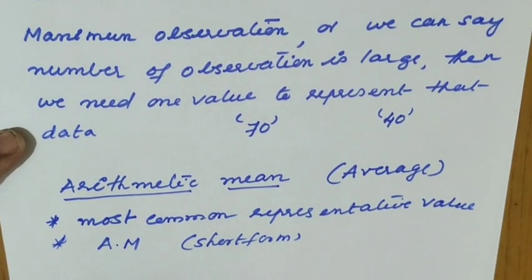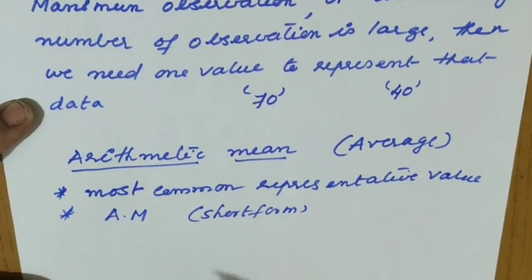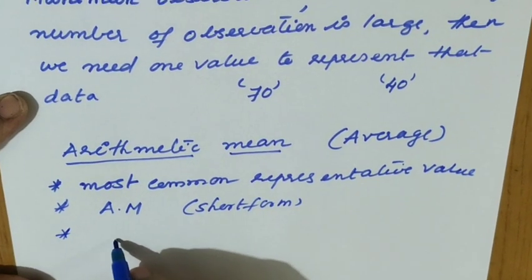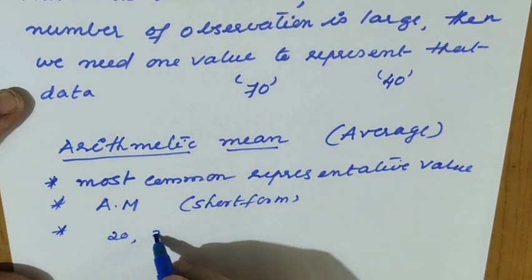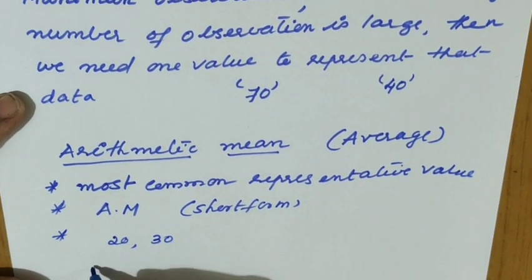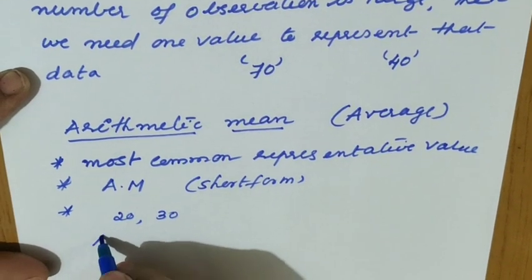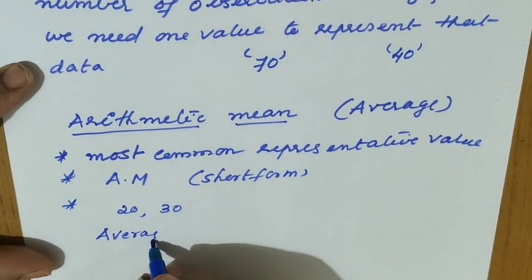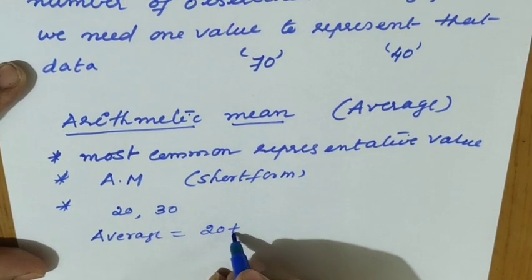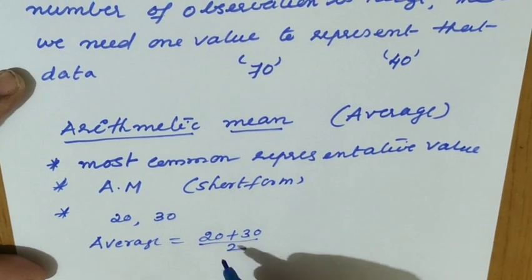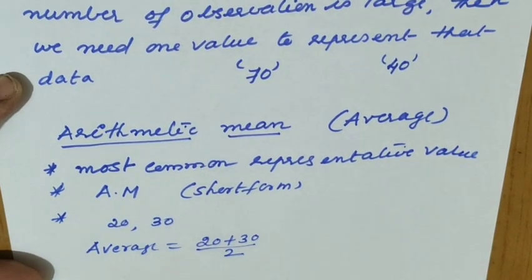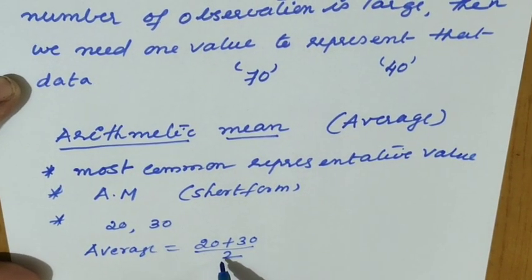Now suppose we are having two observations only. I will take 20 and 30. So how to find the average? For 20 and 30, average means what we should do? 20 plus 30 divided by 2. What is 20 plus 30? Sum of the observations. Now divided by the number of observations.